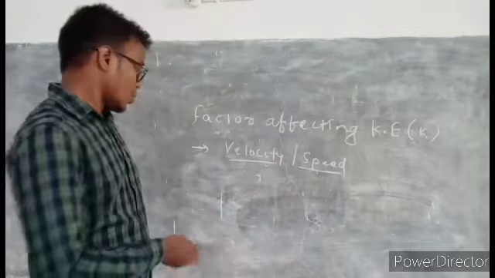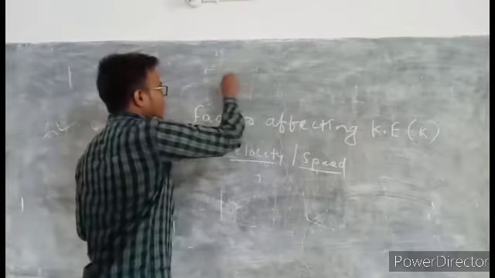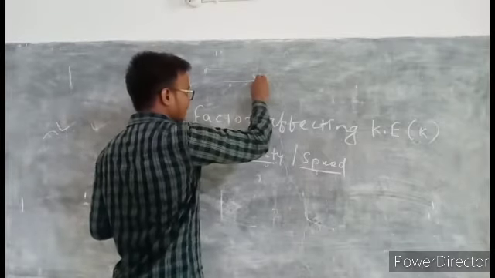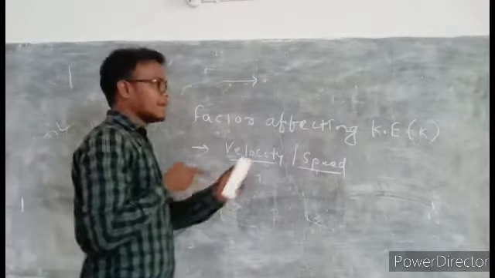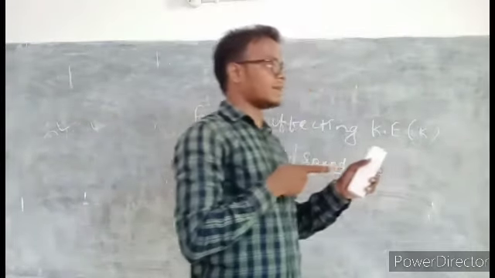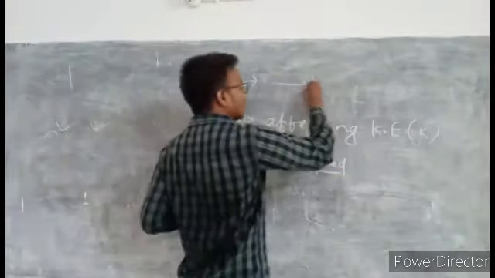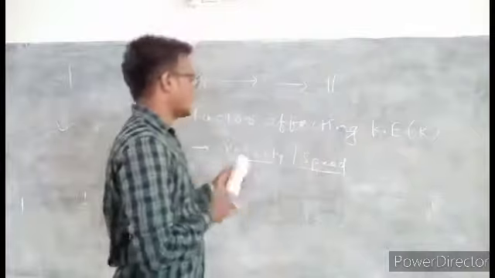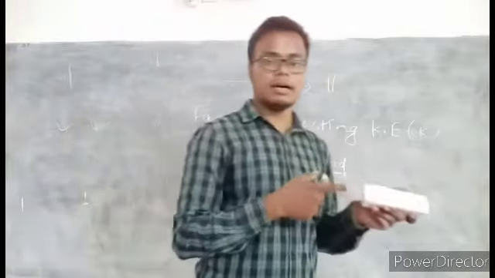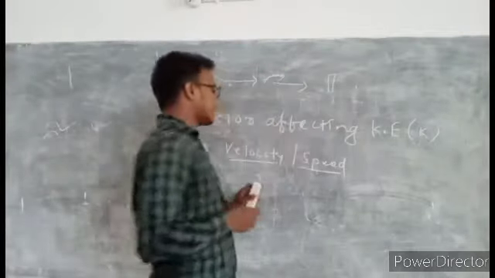Now, if a moving object has higher velocity, consider it is a bullet. When I fire, it has higher velocity. Due to that, it penetrates a wooden block up to 9 mm, 10 mm. Why? Because when I fire a gun, the bullet has higher kinetic energy.